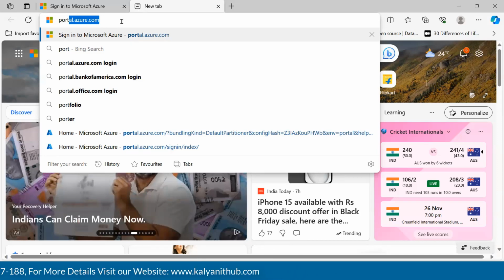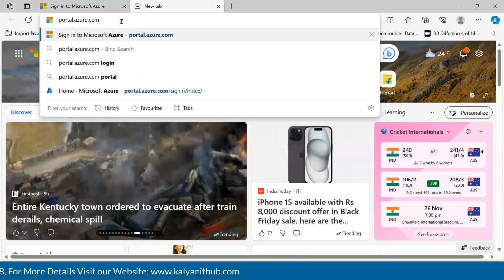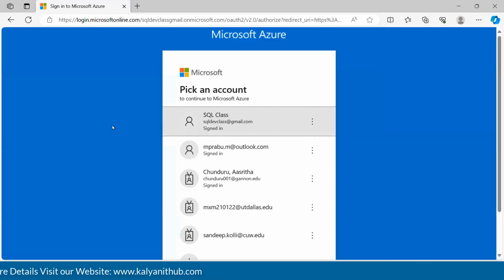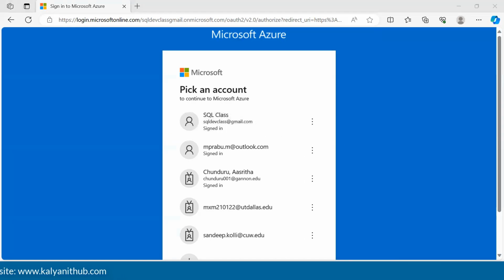Now get into the portal and type in portal.azure.com. If you don't have any account, you might have to create one. But before I get into the discussion, my recommendation is to not create the account. Guys, I'm repeating, don't create the Azure account unless I guide you to do it.